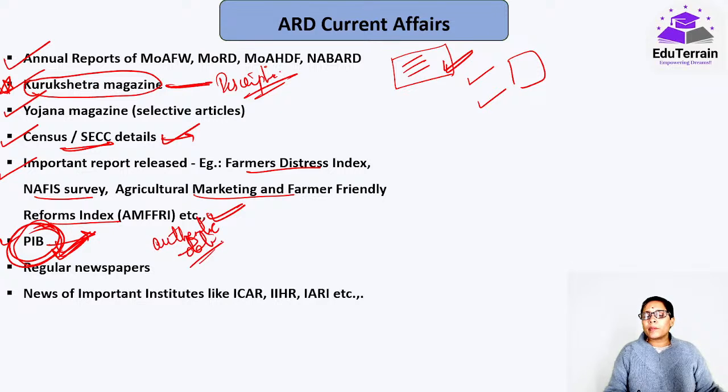Authentic data. Whichever newspaper you look at, they will again pick the data from the PIB itself. Okay, they will do whatever analysis they want, but the data, facts and figures would be from here. Authentic. If you want, go through the PIB. Many times it is not updated even on the respective ministries' sites, but it would be updated on PIB.